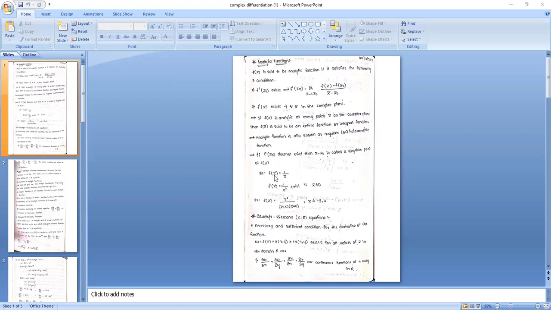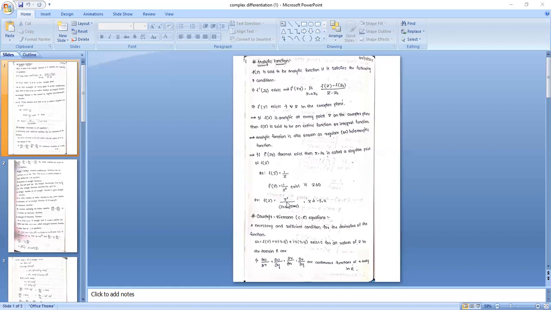For example, f of z equal to 1 by z. Differentiating this, f dash of z equals minus 1 by z square. This exists only for z not equal to 0. If z equal to 0, something by 0 gives an infinite value. So this exists only for z not equal to 0, that means this is analytic only for z not equal to 0.